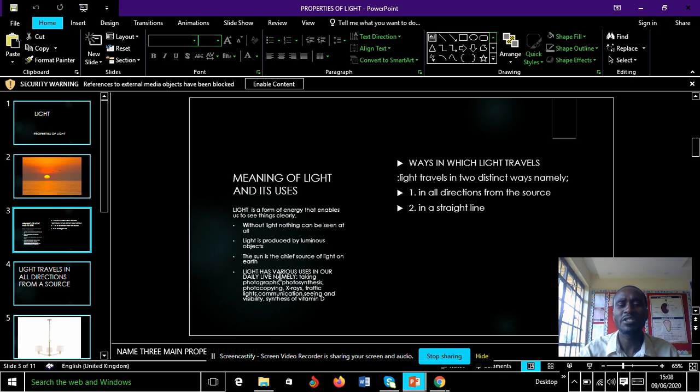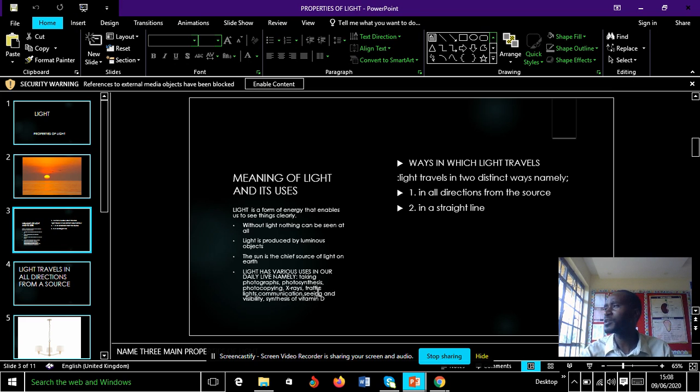For example, for taking photographs, we need light. Photosynthesis, which is the making of food by green plants, they need light. Photocopying machines, we use light. X-rays, we use light. Traffic lights, communication.